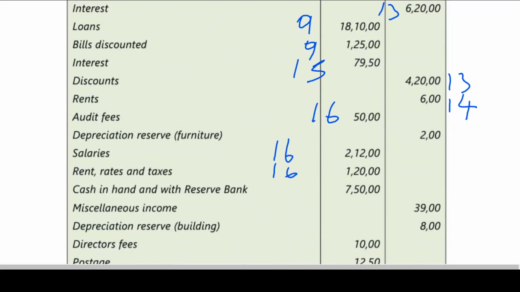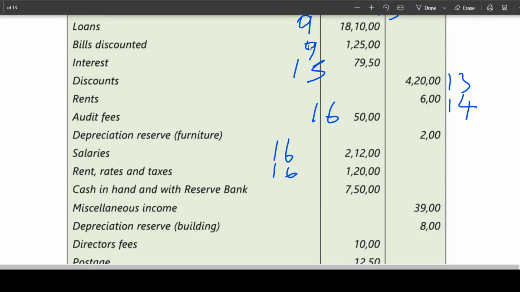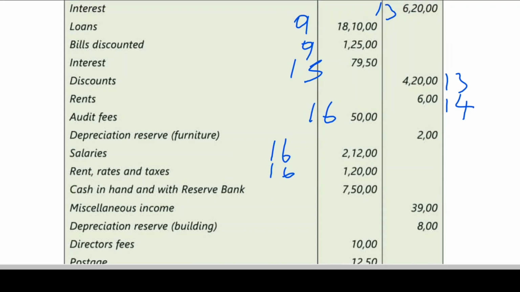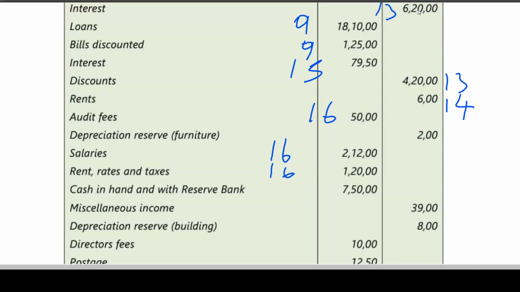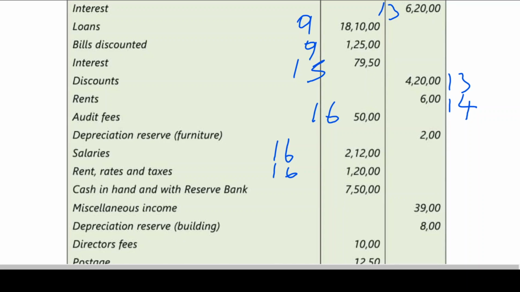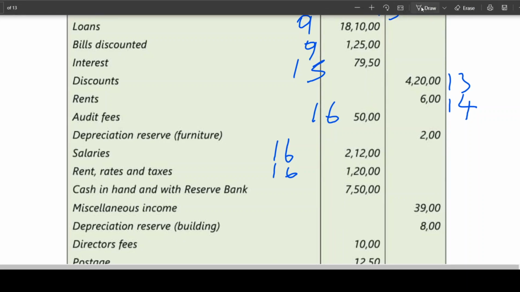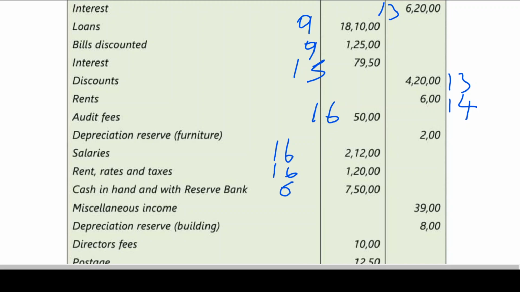Next, cash in hand and with Reserve Bank of India. I told you, we start with CBI, no? Schedule 6.